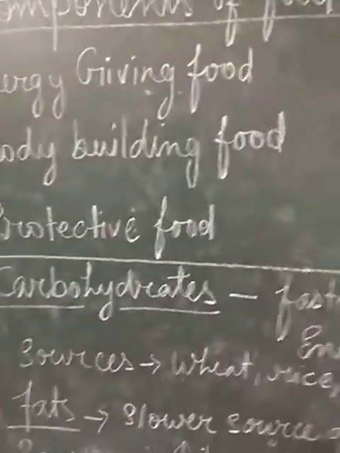First one is carbohydrate. Carbohydrate is the fastest source of energy. Whenever we need instant energy, we need to have carbohydrate at that time. Carbohydrate gives us instant energy faster. It is a faster source of energy. And what are the sources of carbohydrates? Wheat, rice, maize, these things give us instant energy, and it is very essential to take carbohydrates in our daily meal.